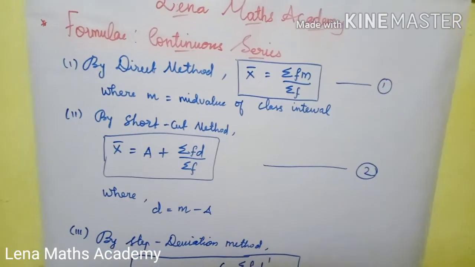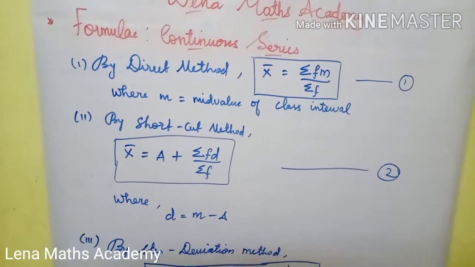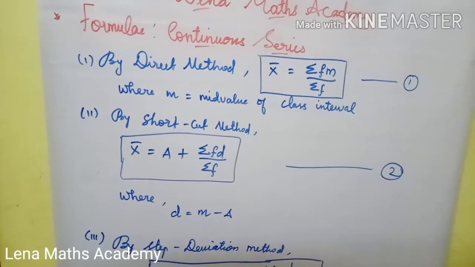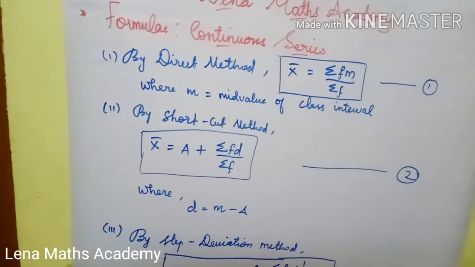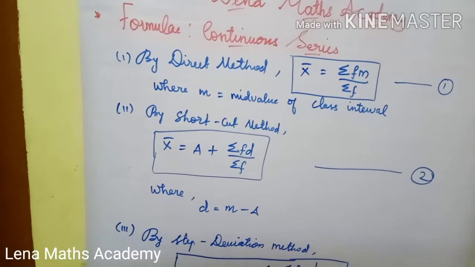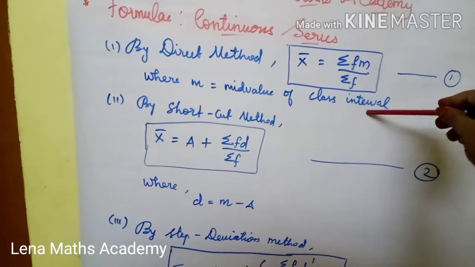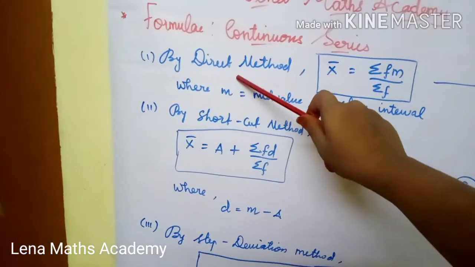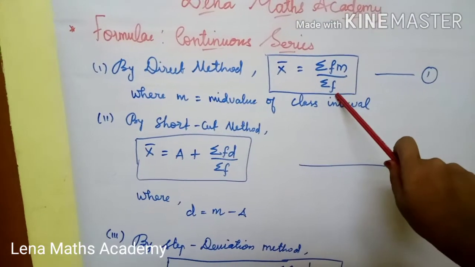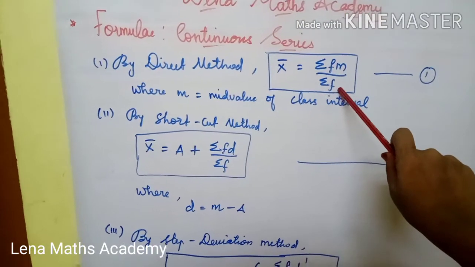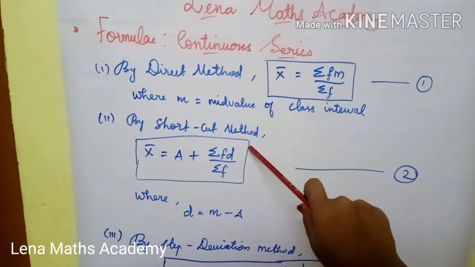Formulas. Formulas for continuous series and discrete series are the same, but the definitions of d, d dash and f differ. Hence, the steps are the same after identifying the mid value of the class interval, m. So the formula by direct method: x bar equals summation of fm divided by summation of f, where m is the mid value of the class interval.